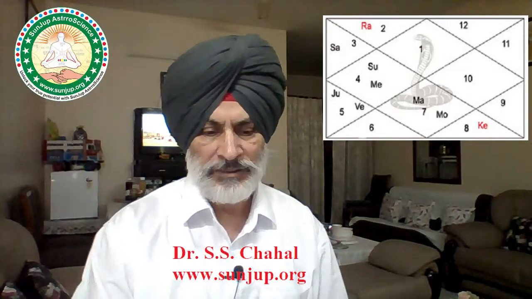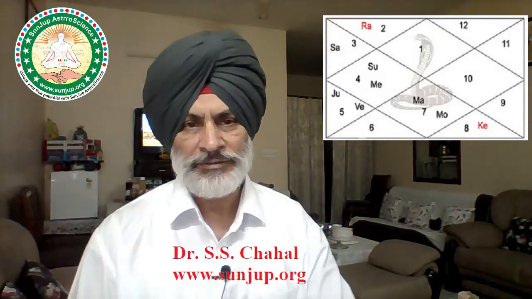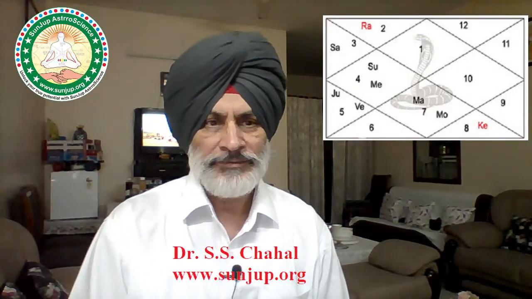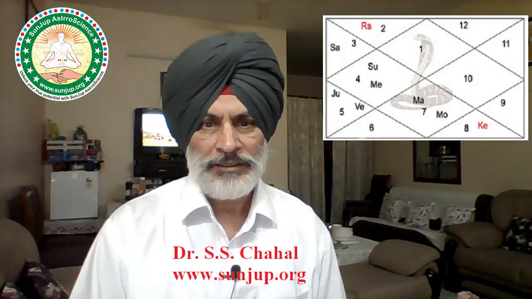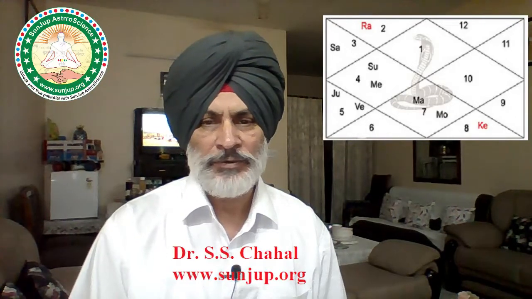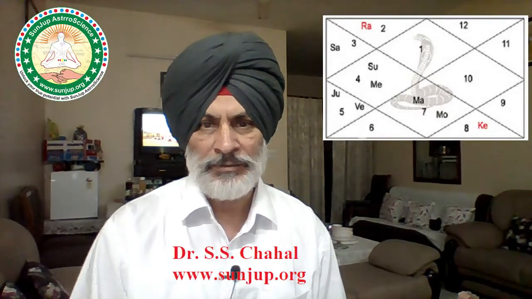So today we discuss about Kaal-Sarp Yoga. Now what is Kaal-Sarp Yoga? Kaal-Sarp Yoga is formed when all the planets are in the Rahu Ketu axis. This leads to the formation of Kaal-Sarp Yoga or Kaal-Sarp Dosh.